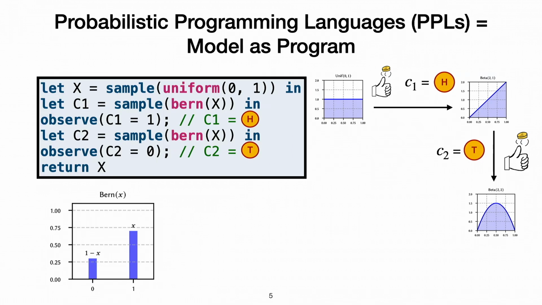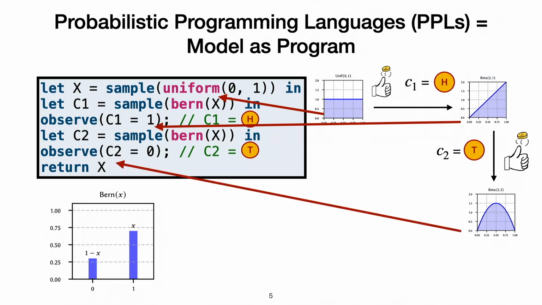Now, if I condition on C1 to be 1, with the observe construct, something actually changes. Before executing this line, I can think of the distribution of x being the uniform 0 and 1 distribution. But after this, it changes my belief to what's called the beta 2-1 distribution because I'm now slightly more inclined to believe that it returns heads more often.